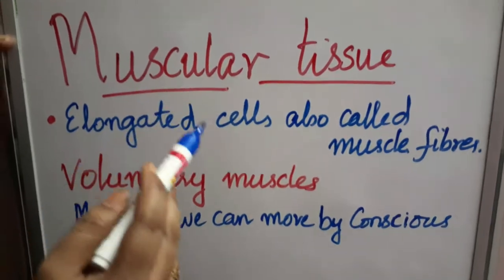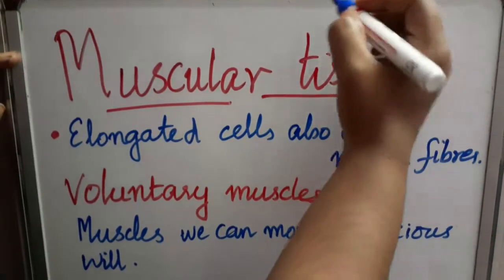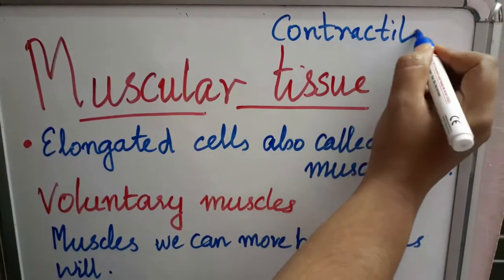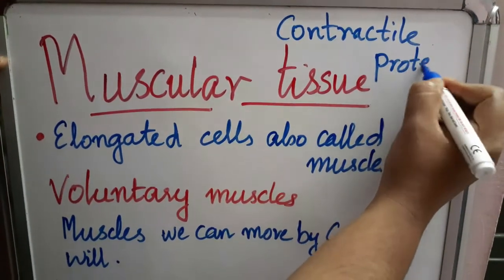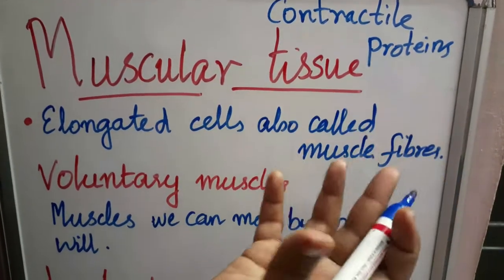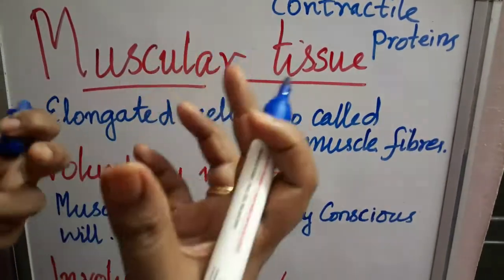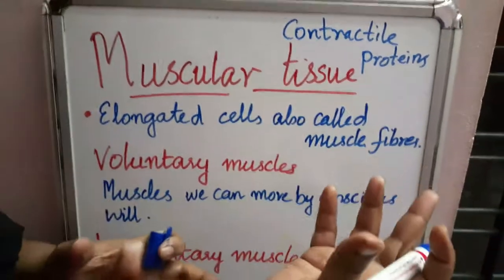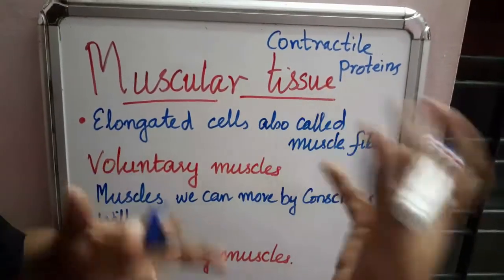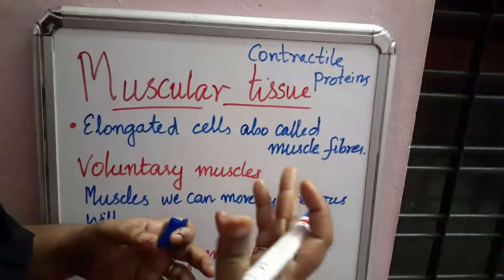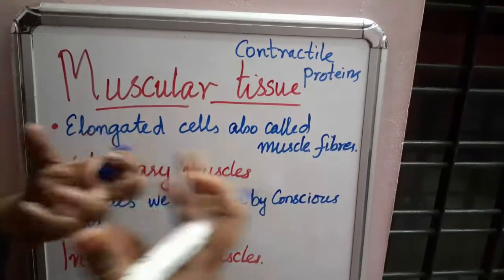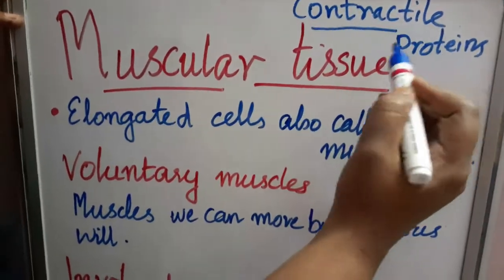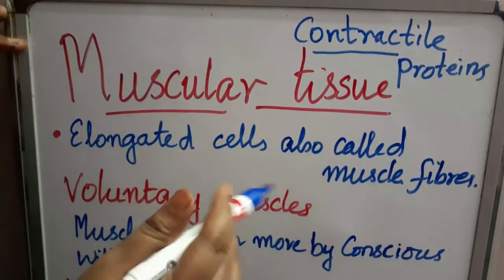The muscles contain special proteins called contractile proteins, which contract and relax to cause movement. So if you want to take something, by the contraction and relaxation of the muscles we can take something, or if you want to run suddenly, that is all because of the use of the muscles. So it contains one protein that is known as the contractile protein. So we can move.